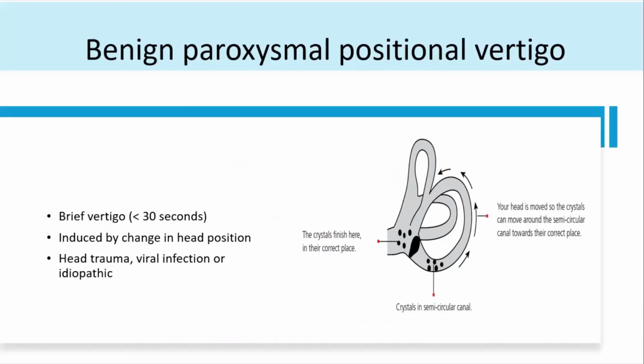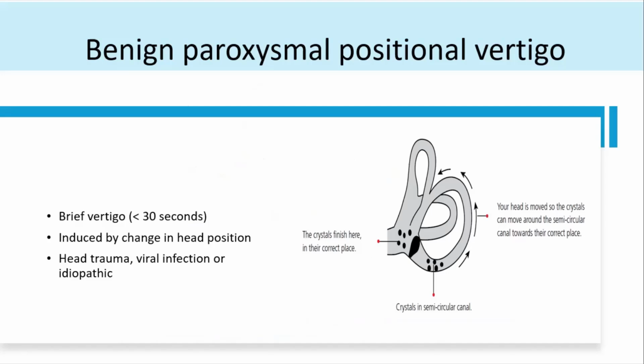Now, BPPV, why am I bringing this? It's a correctable cause. Most of the time they'll come to the emergency saying that I have vertigo. So the emergency team will call you. They will say, this patient has vertigo, go examine the patient. You examine the patient. We're not able to get nystagmus in primary position.